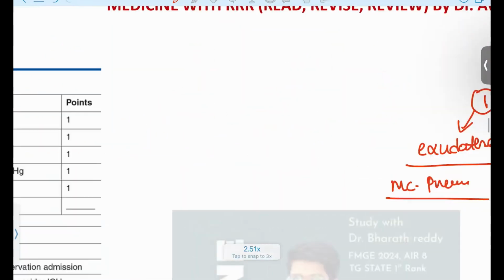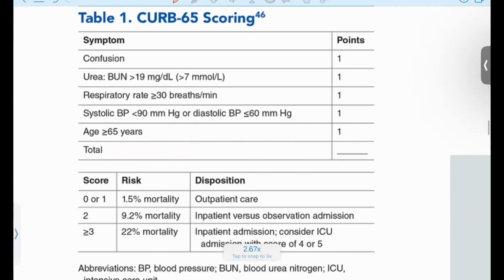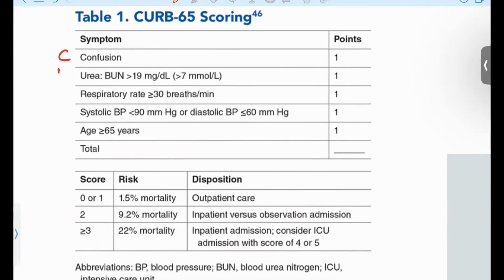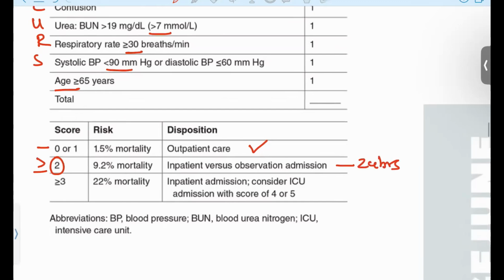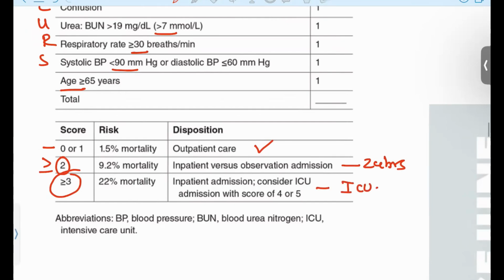Next, moving on to the last one, that is your CURB-65 scoring. What is the CURB-65? C for confusion, U for urea more than 7, R for respiratory rate more than 30 breaths per minute, and B for systolic blood pressure less than 90 mmHg. And 65 is the age. If the patient's score is 1, then you can send this patient on an OPD basis. If the patient has a score of 2 or more, then this patient should be admitted and observed for 24 hours. And if the score is 3 or more, then this patient needs the ICU and mechanical ventilation as the treatment of choice.